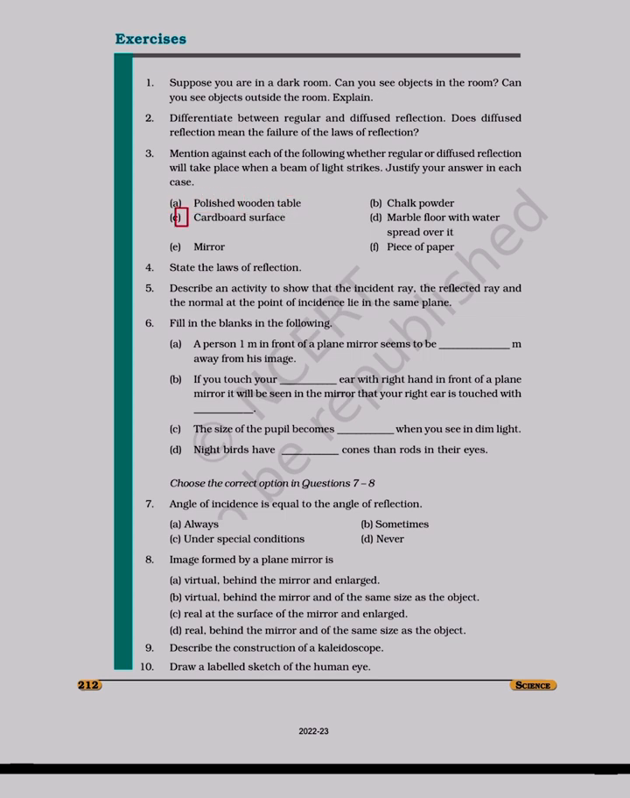A polished wooden table. B chalk powder. C cardboard surface. D marble floor with water spread over it. E mirror. F piece of paper. State the laws of reflection. Describe an activity to show that the incident ray, the reflected ray and the normal at the point of incidence lie in the same plane.